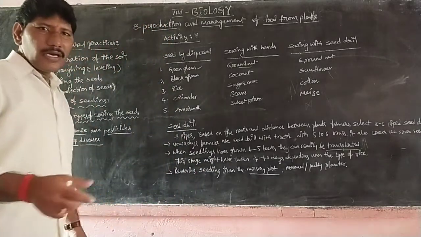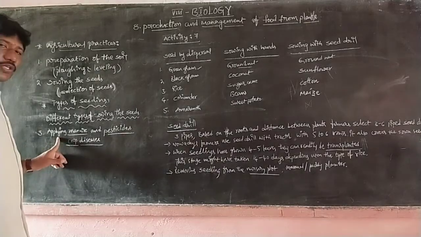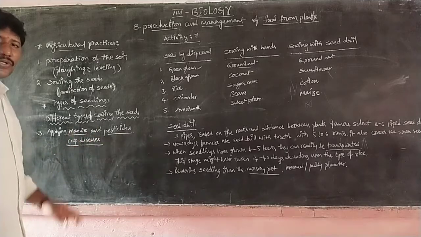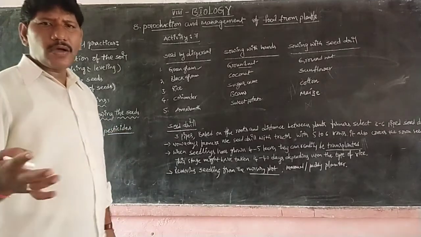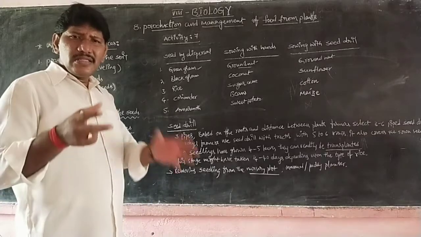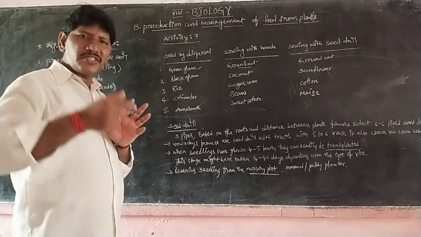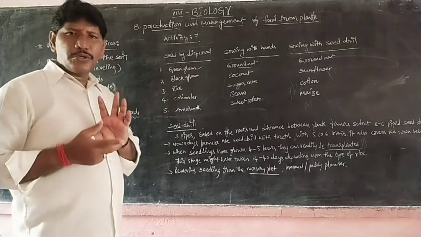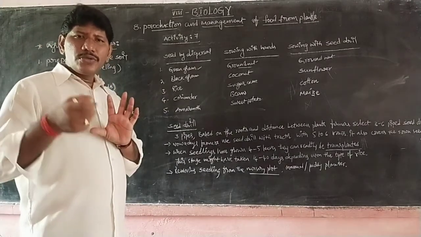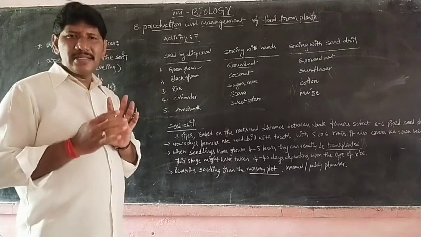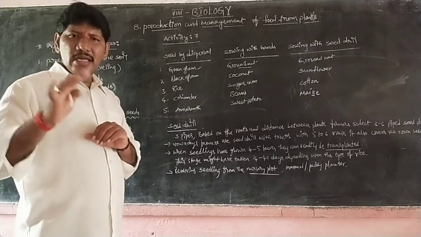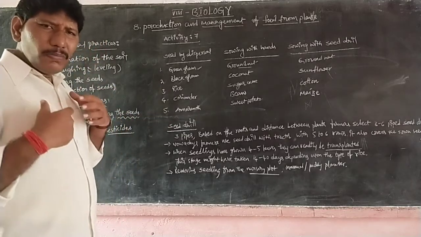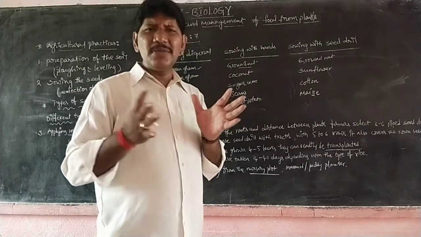So next, let us come to the next topic. The third step is applying the manure and pesticides. When the crop is fully grown, this is the right time for pests to attack, because the fully grown rice or crop is very attractive and has a good smell that draws insects like paddy beetles, grasshoppers, their larvae, aphids and bugs.